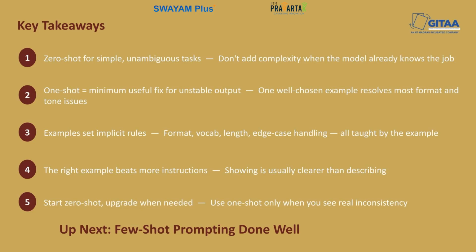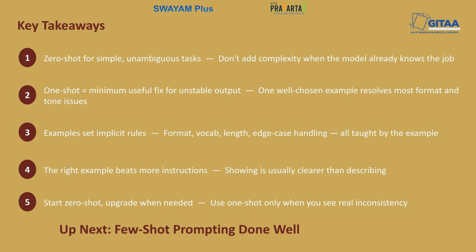Okay, so coming to the end of video 2, let's look at what our key takeaways are. So, first thing is zero shot is the right starting point for familiar, unambiguous tasks. When the model already knows how to do the job and the expected output format is standard, just ask. You don't need to add complexity where complexity is really not required. And the second key takeaway is one shot is the minimum useful intervention for unstable outputs. So, one well chosen example resolves most format, tone, and interpretation inconsistencies that you might be facing across runs.